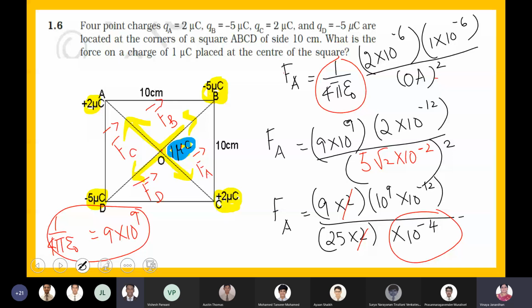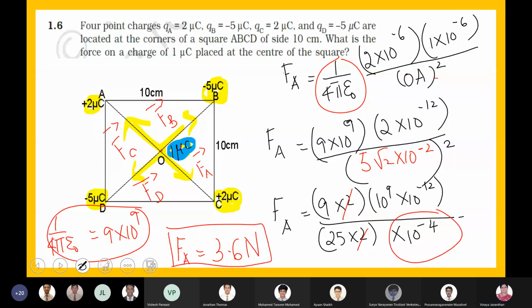I got the same answer. Is it fine, boys? Yes, ma'am. That's fine. I'm just asking you. What will be the value of FA? Is it 9 Newton, boys, or 3.6? Yeah, 3.6. Okay, 3.6 Newton. So I have found FA. Shall we find FB, FC, and FD?